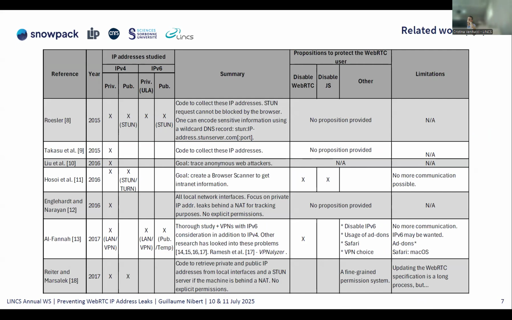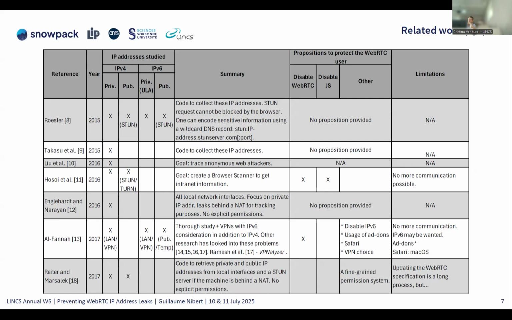But first of all, there have been a lot of related works about these WebRTC leaks. The first to discover this problem was Röttsler, who made code to collect these IP addresses. He stated that it concerned IPv4 and IPv6, both for the local and the public ones. Then other researchers focused either on the IPv4 case or on the IPv6 case. Some of them proposed solutions to either disable JavaScript or WebRTC, or to disable IPv6.